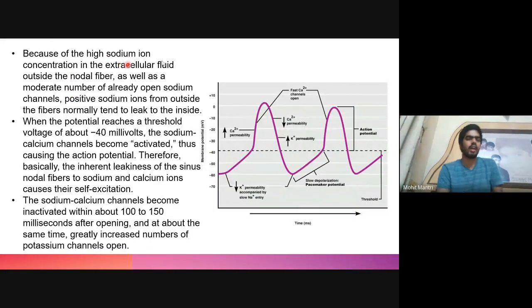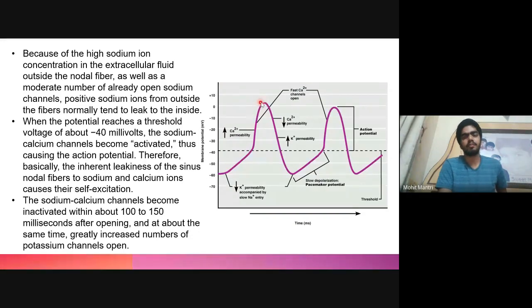Now, the concentration of sodium is very high in the extracellular fluid, and these leaky sodium channels are open, which will allow the movement of sodium from outside to inside. Because of the concentration gradient, the sodium will slowly keep on moving inside the cell. Earlier the membrane potential was around -55 or -60, and it will keep on increasing up to -40. When it reaches -40, it will cross the threshold, the calcium channel will open, an influx of calcium will take place, and the action potential will occur because of depolarization.